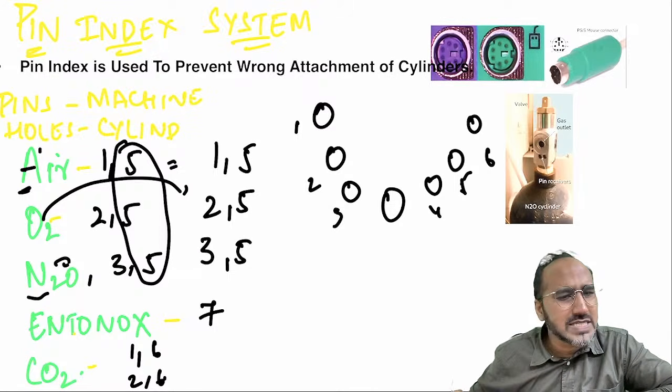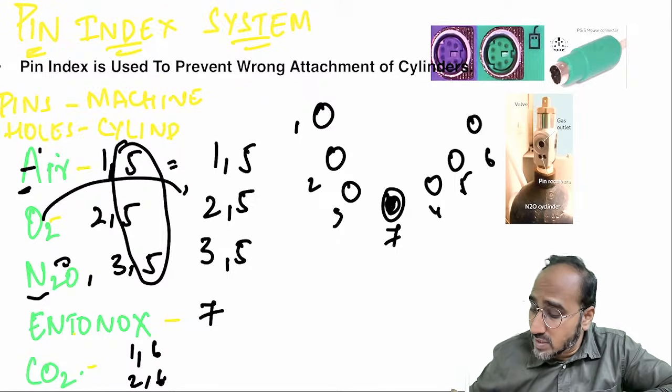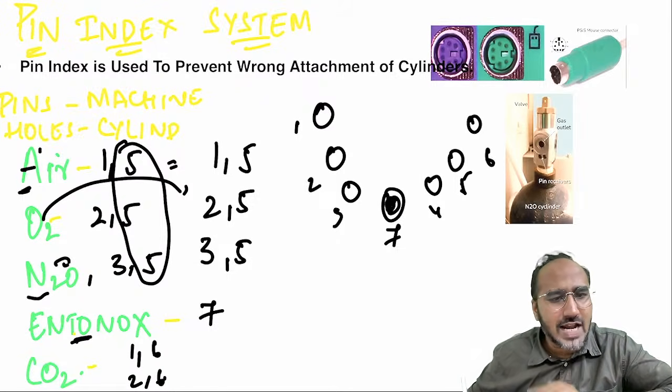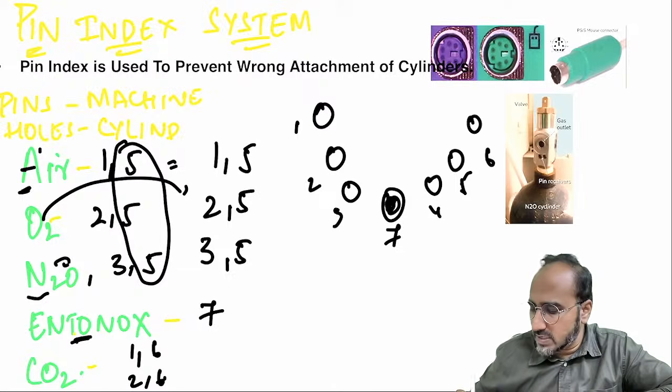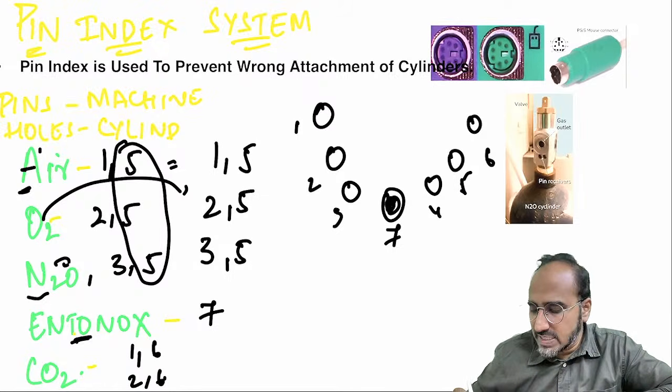Entonox is very simple, guys. 7. Okay? Entonox means 7, it will just fit into the 7th port. There are 7 alphabets in the term Entonox, so you can remember Entonox. Carbon dioxide, you have to byheart, that is 1, 6 or 2, 6.